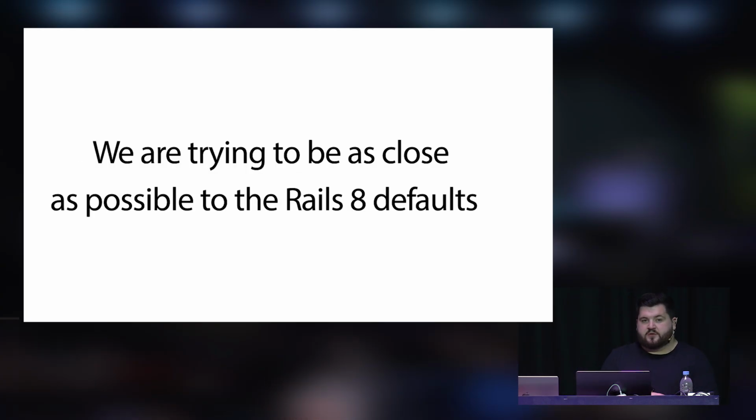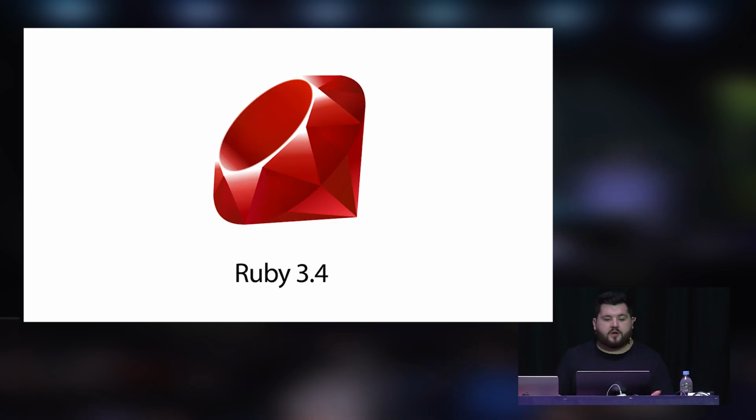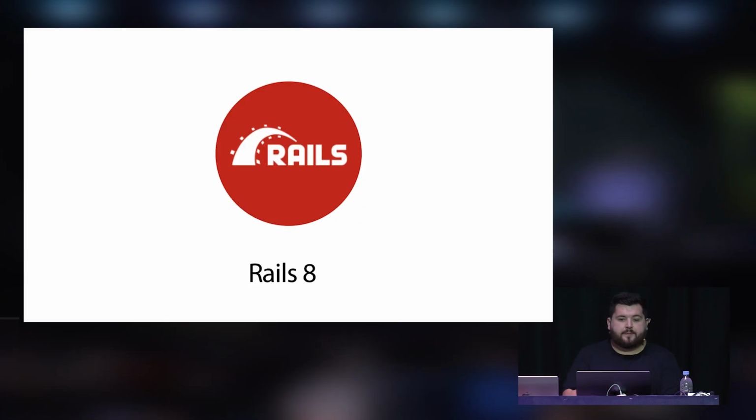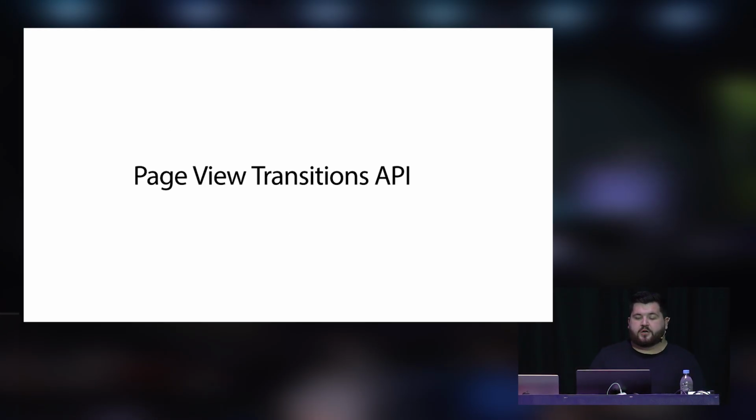And that's why we are trying to stay as close as possible to Rails 8 defaults. We want this to be an open source reference application, so you can see how you would build a modern app like that. So that's why it's built on Ruby 3.4, it's built on Ruby on Rails 8. It uses the full Hotwire stack, including Hotwire Native. It tries to encourage using more of these new modern CSS features too, including the page view transitions API or CSS nesting and stuff like that.